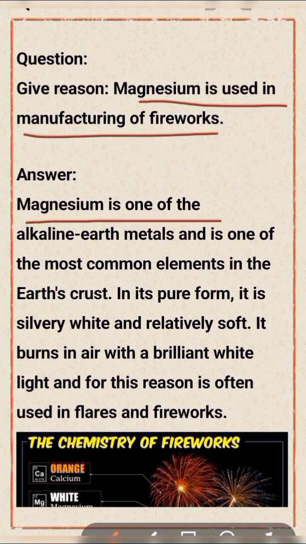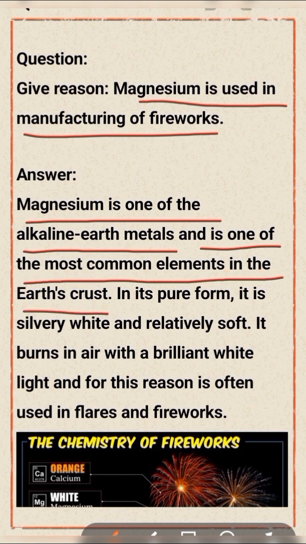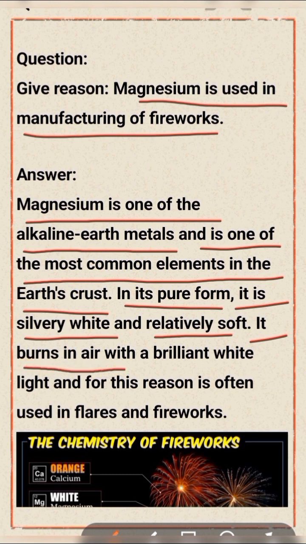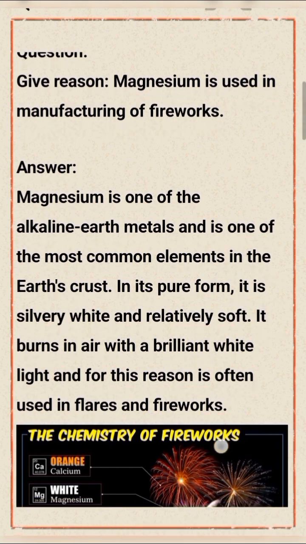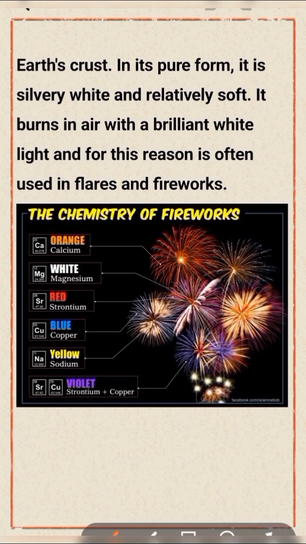Magnesium is one of the alkaline earth metals and is one of the most common elements in the earth's crust. In its pure form, it is silvery white and relatively soft. It burns in air with a brilliant white light, and for this reason is often used in flares and fireworks. Show the picture; it explains this question, that is white color.